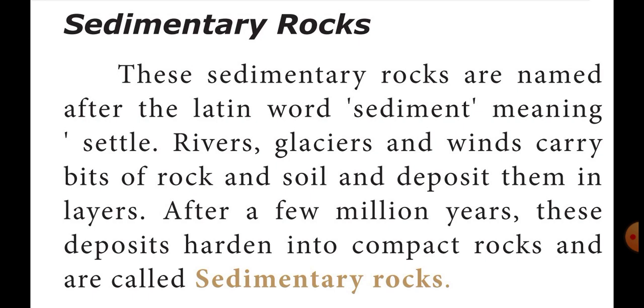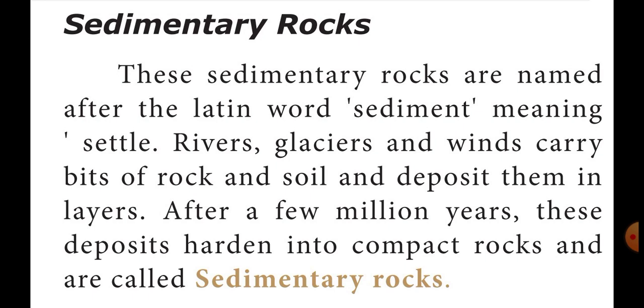Rivers, glaciers, winds, and some other water bodies carry bits of rocks and soil. Those bits of rocks and soil are deposited in layers, and after a few million years, these deposits become compact rocks.